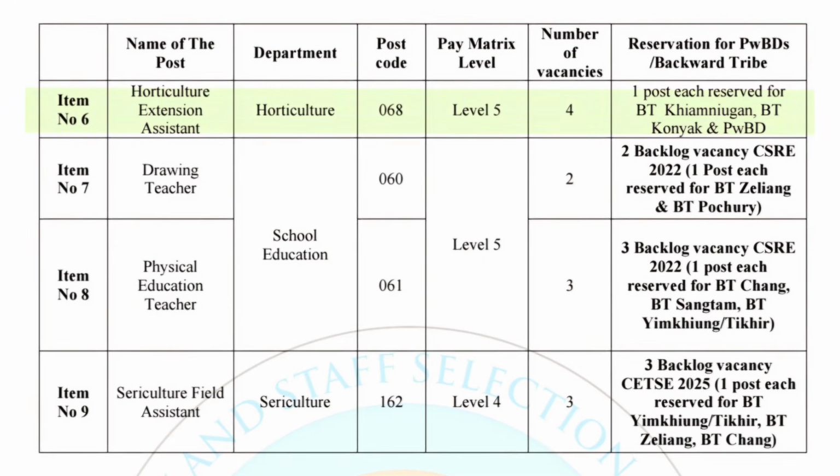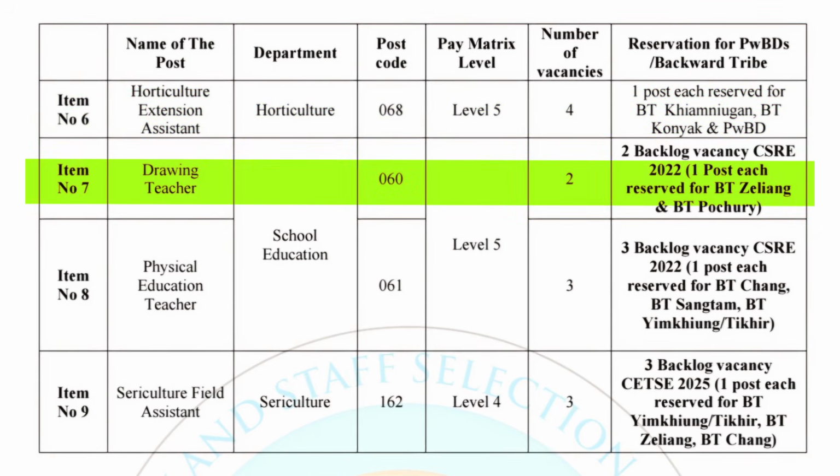Now for item number 6, Horticulture Extension Assistant under Horticulture Department. It falls under pay matrix level 5 and the total number of vacancy is 4. 1 post each reserved for PT Kim Nyungan and PT Konyak.